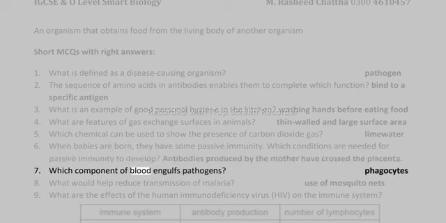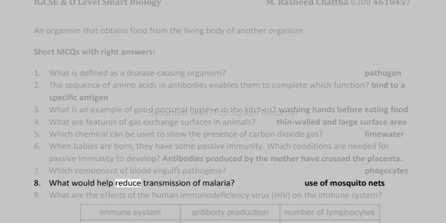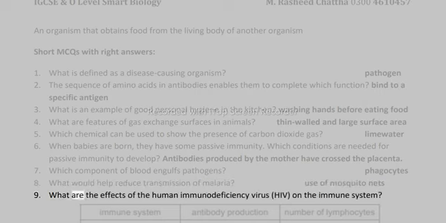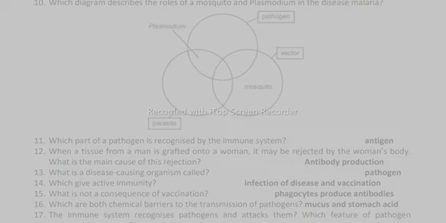7. Which component of blood engulfs pathogens? Phagocytes. 8. What would help reduce transmission of malaria? Use of mosquito nets. 9. What are the effects of the human immunodeficiency virus, HIV, on the immune system? 10. Which diagram describes the roles of a mosquito and plasmodium in the disease malaria? 11. Which part of a pathogen is recognized by the immune system? Antigen. 12. When a tissue from a man is grafted onto a woman, it may be rejected by the woman's body.